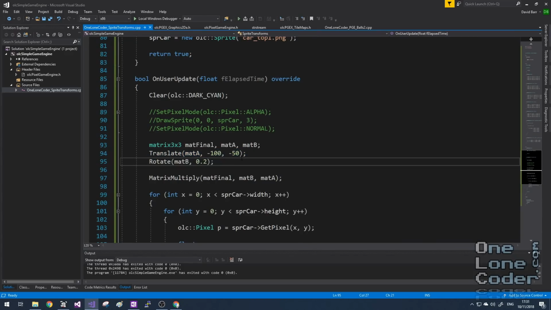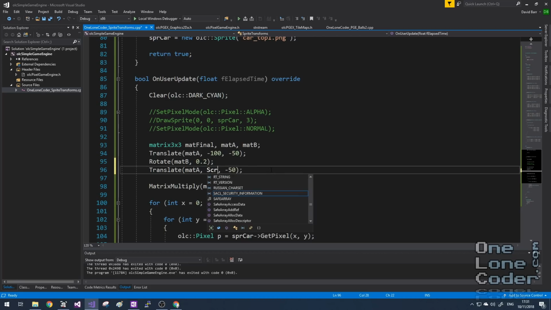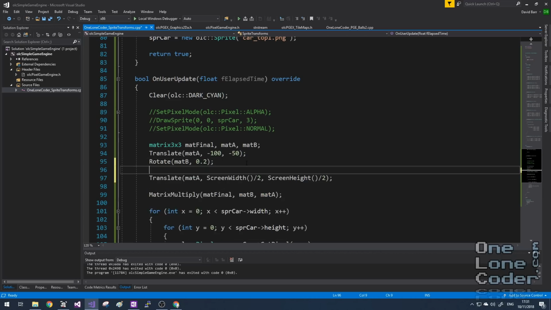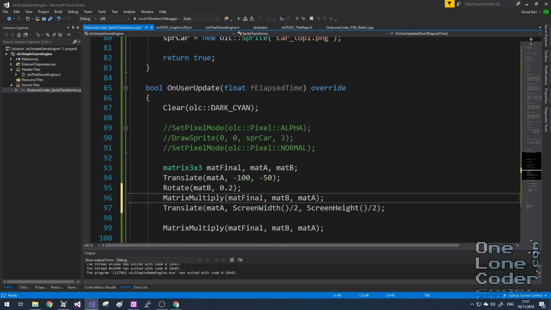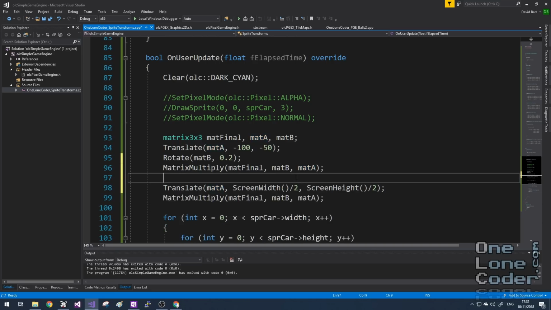This means we need another translation operation. I'll reuse matrix A now we're done with it, and I will set the translation to be screen width divided by 2 and screen height divided by 2. Make sure I put this matrix multiply in the right place first. So we've done the translation and rotation, and that's given us mat final. Then we're creating another matrix A. I'm going to need some more matrices here, aren't I? Let's add in a mat C.